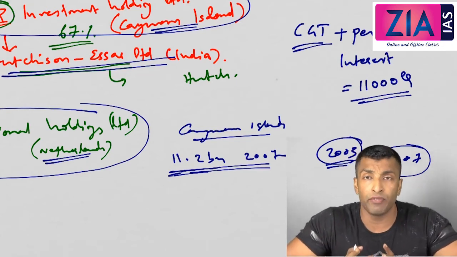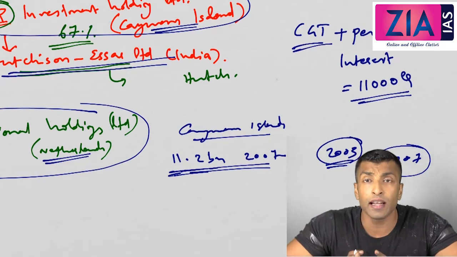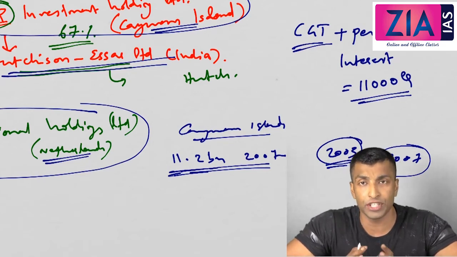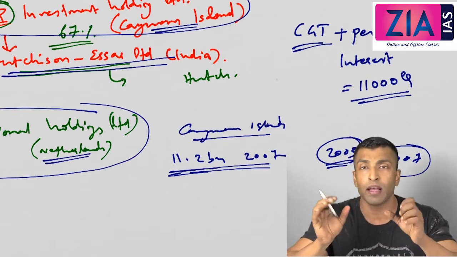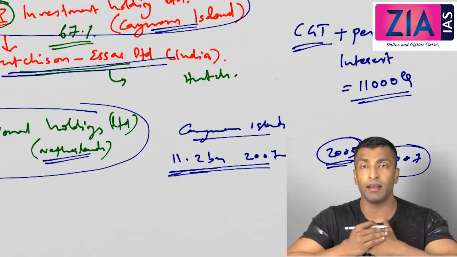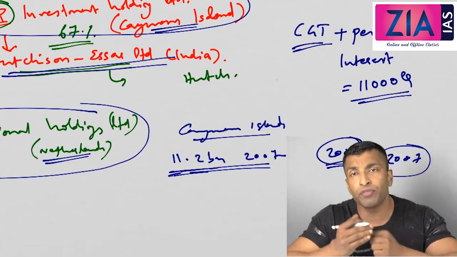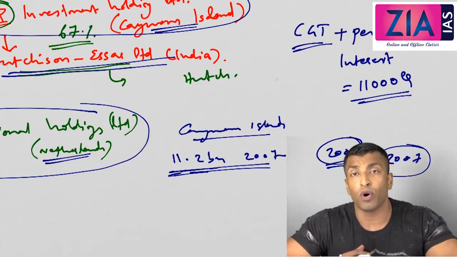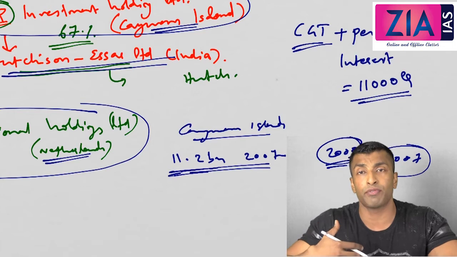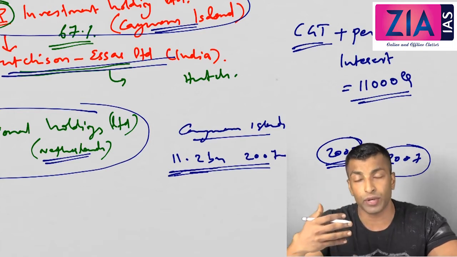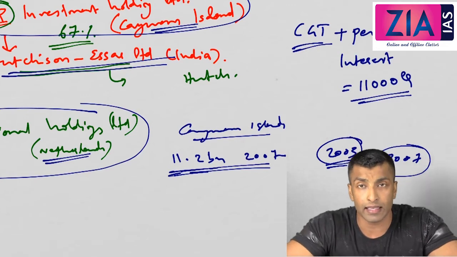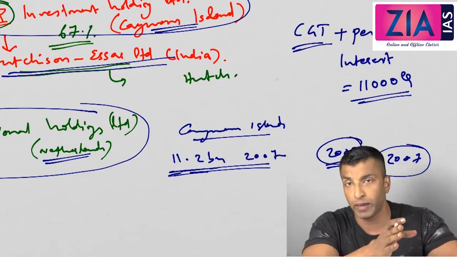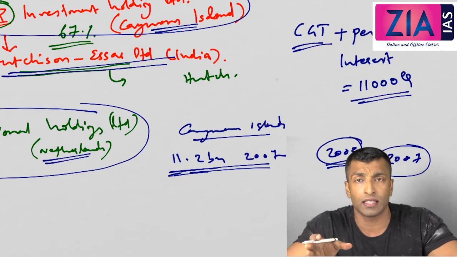But as per convention, it is not the seller who is paying the capital gains tax, CGT. It is the buyer who will pay. Actually the seller has to pay because the seller is getting that capital gain, but the buyer will pay, though not from his own pocket. What the buyer will do is, during the time of transaction, withhold that amount that you are supposed to pay as capital gains tax, because you know at what price it was bought by Hutch, and you know at what price this transaction is going to happen.